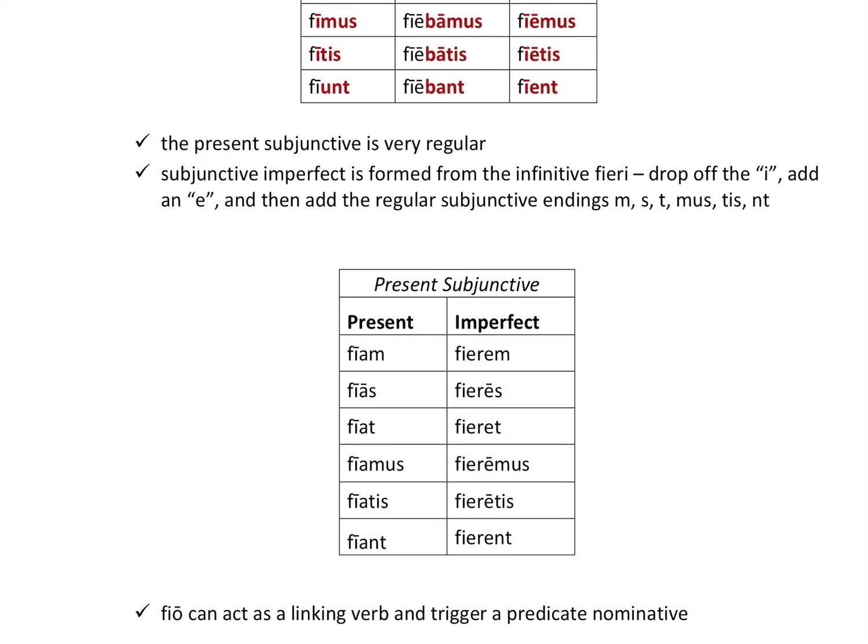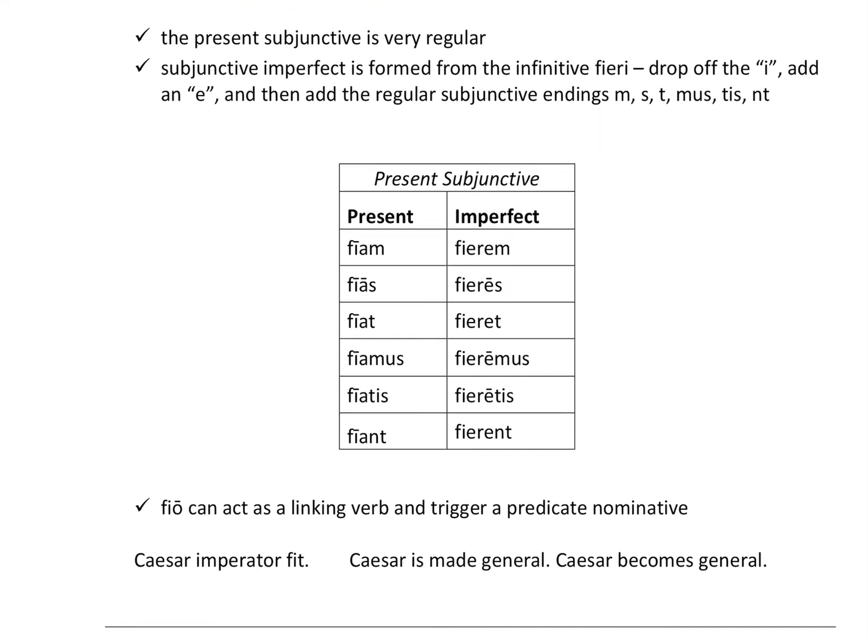All right, so the present subjunctive is also very regular. If you remember, you'll see where this ia comes in, right? Pretty easy. The odd one is the subjunctive imperfect, as we have to form it, remember, from the infinitive. So the infinitive is fieri, but in this case, we drop off the i, we add an e instead, and then the regular subjunctive endings m, s, t, mus, tis, nt. The only thing to remember is that the i gets changed to an e, and there's our imperfect subjunctive forms.